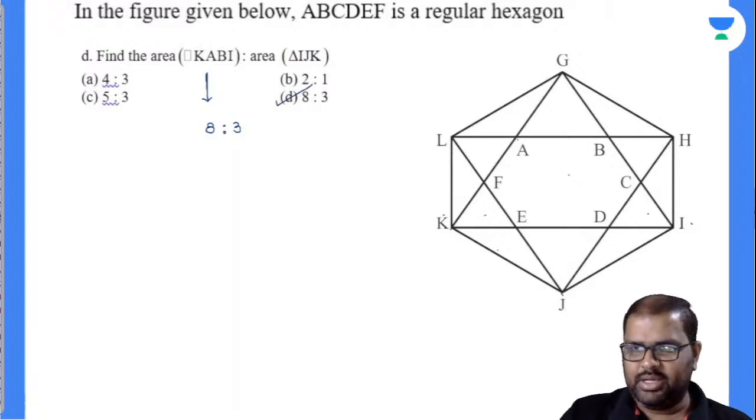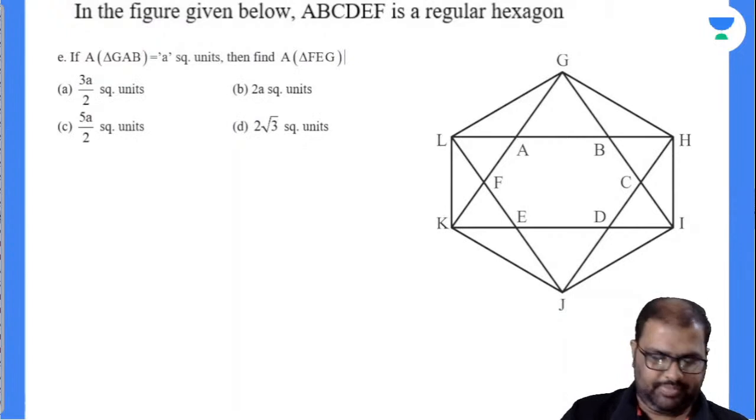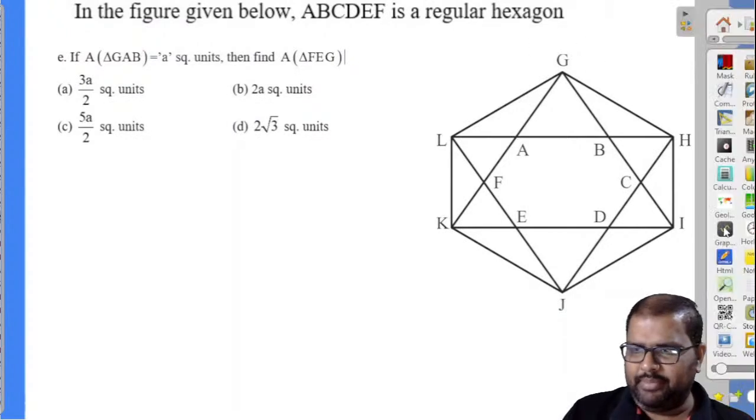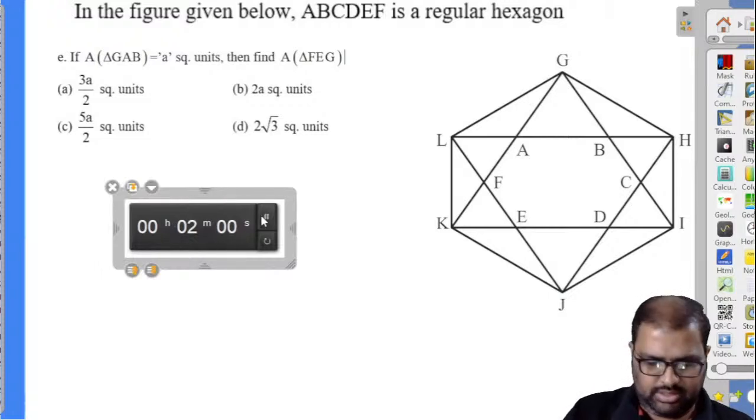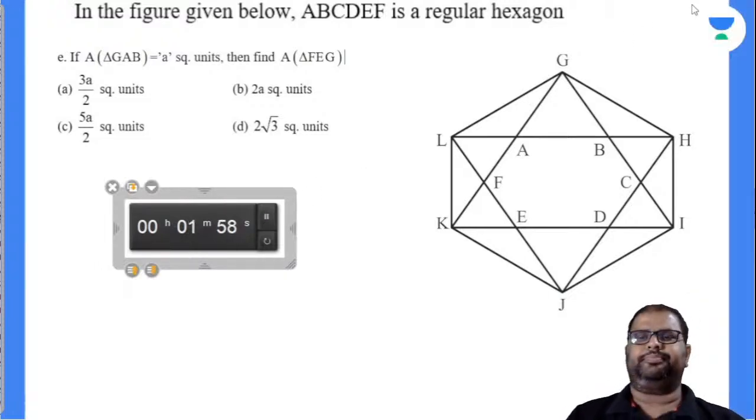Excellent here. Last question. Now, this little bit takes time. Let's see, right? I'll be giving you 2 minutes. Last set of this question. 8 is to 3.